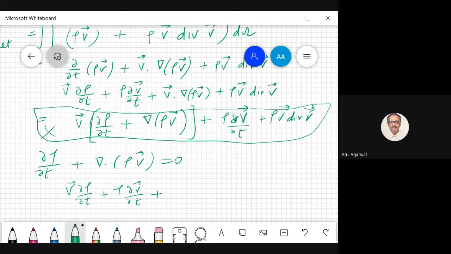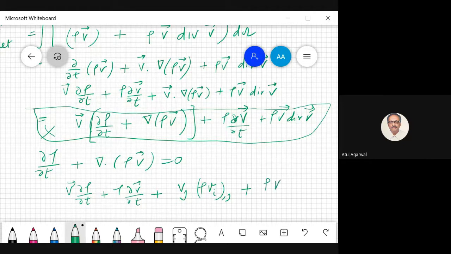Okay, the good way will be I write it in indices form. If I write it in indices form, it becomes Vj rho v i comma j. Rho v gradient becomes comma j, and by taking dot product, you are having this dot product plus rho v divergence of velocity.